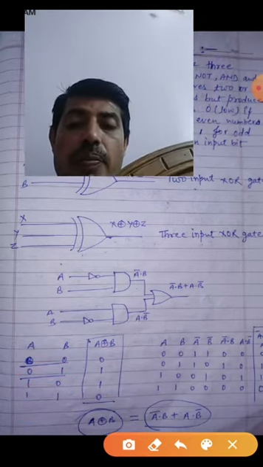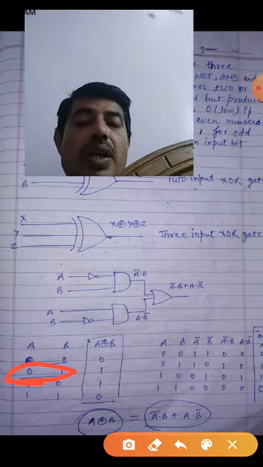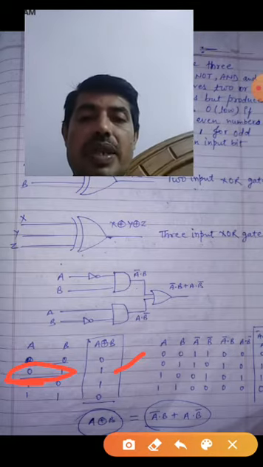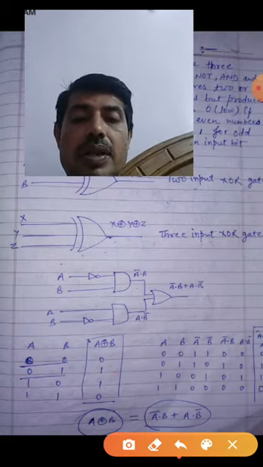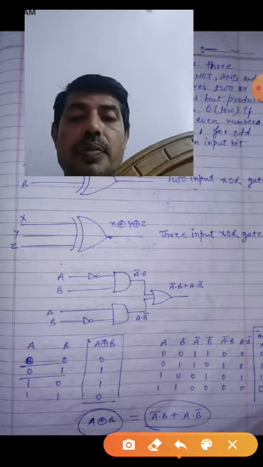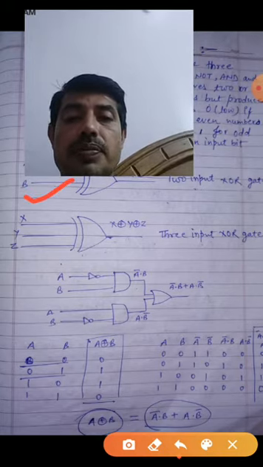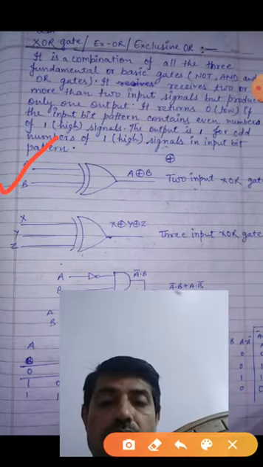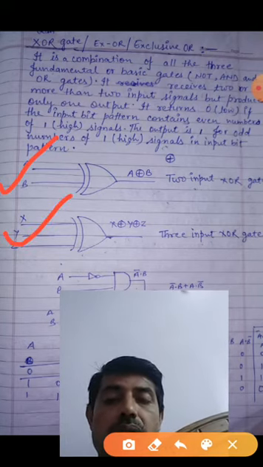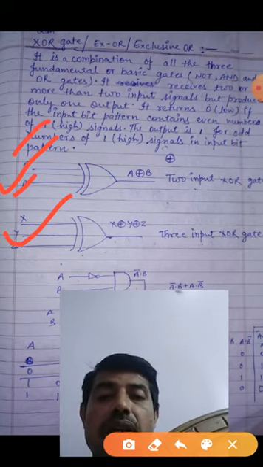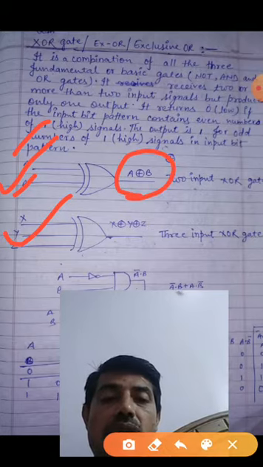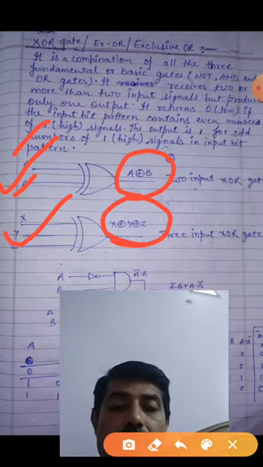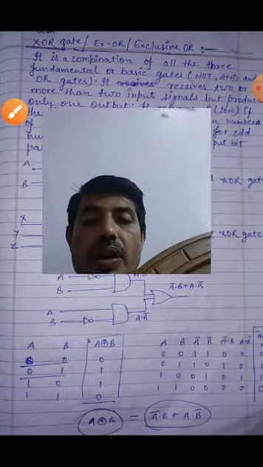If in the input pattern the number of ones is odd, it will return 1, otherwise 0. So very simple. So be alert with the signs. Look here, this one is for two inputs, this one for three inputs. Suppose you are passing A and B, so this is the sign, what will it return? A XOR B. If you pass X, Y, Z, it gives X XOR Y XOR Z. Okay, so my dear, you can also write this one.